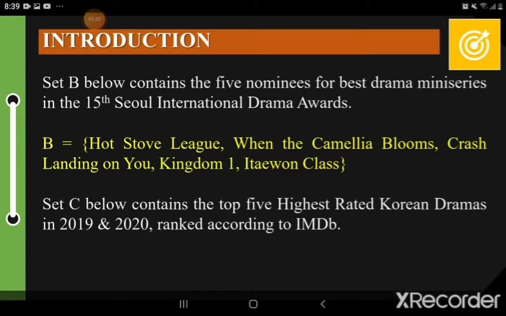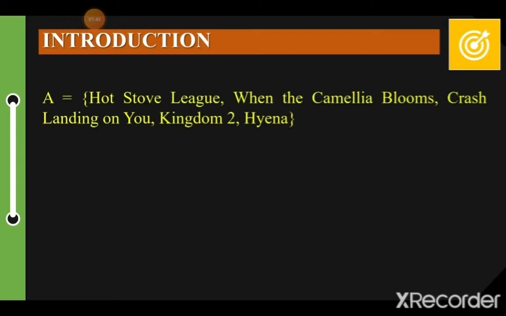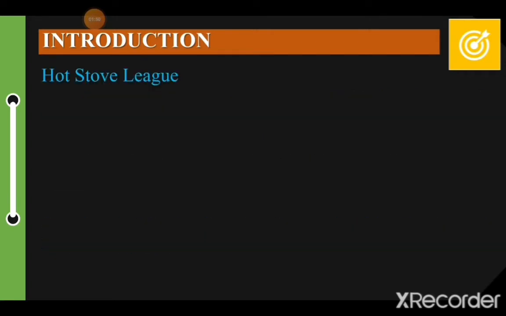Set C was also identified as the top five highest rated Korean dramas in 2019 and 2020 ranked according to IMDb, which are Hospital Playlist, Crash Landing on You, The King: Eternal Monarch, Dinner Mate, and Kingdom 1. So your sets were identified as A, B, and C. These are your 3 sets.